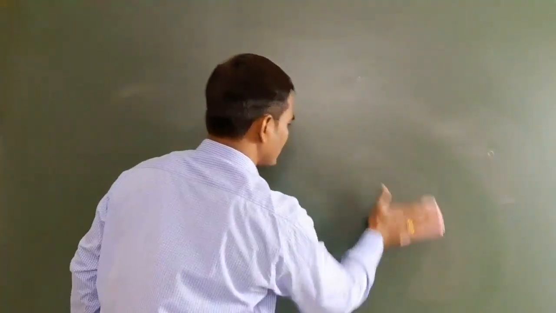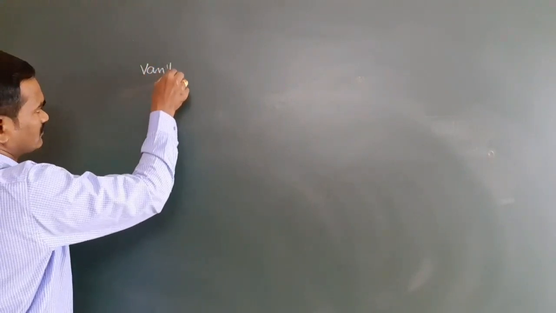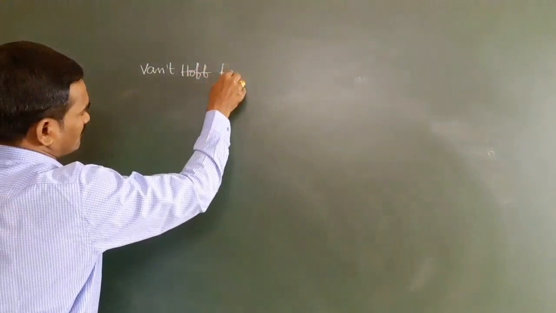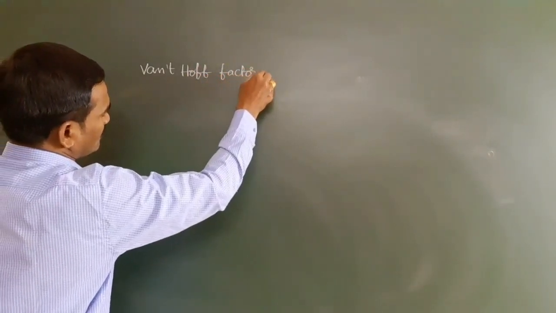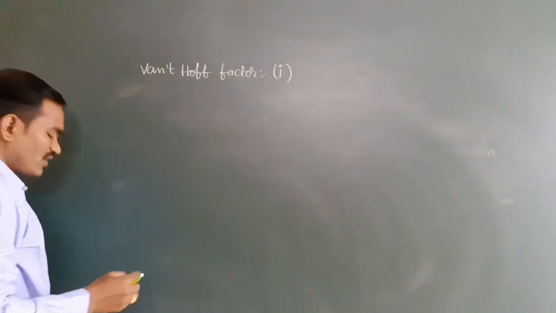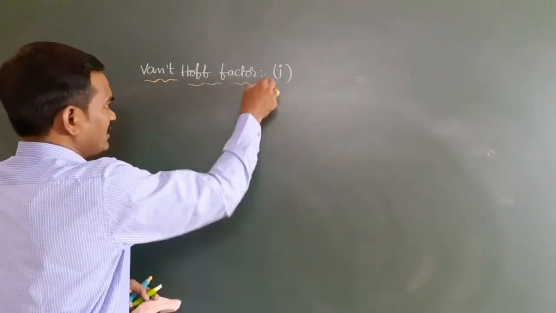So here you see, first, the Van't Hoff factor. We represent it with the help of I. So if you take I, the Van't Hoff factor, there are formulas.